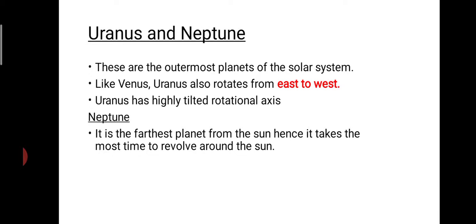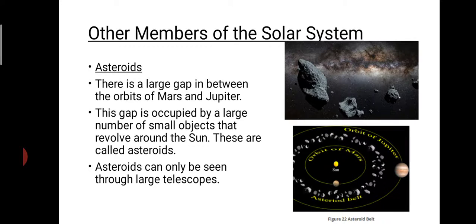Now we can see what the other members of the solar system are. First of all, the asteroids. In between the orbits of the planet Mars and the planet Jupiter, you can see a large gap.